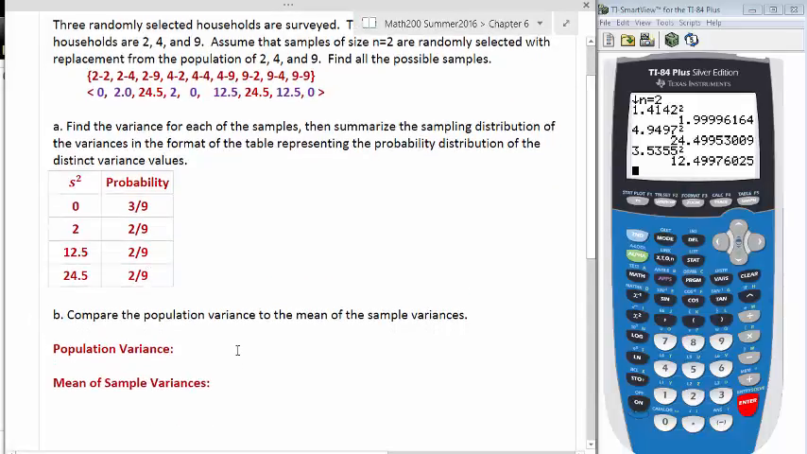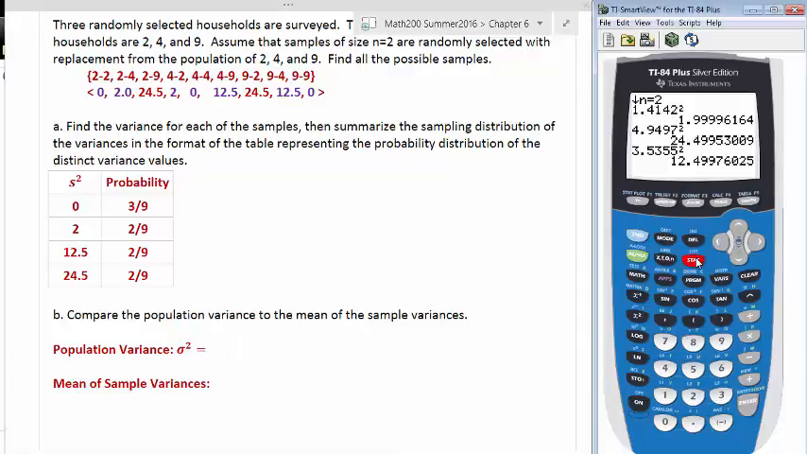The next question asks us to compare the population variance. The population variance is denoted by sigma squared. So sigma is the population standard deviation, and you square that, and then you get the variance. So let's compute the variance for the population. We're looking at the population has 3 numbers, 2, 4, and 9. Let's go to our list again. 2, 4, and 9. And then let's do a 1 var stats.